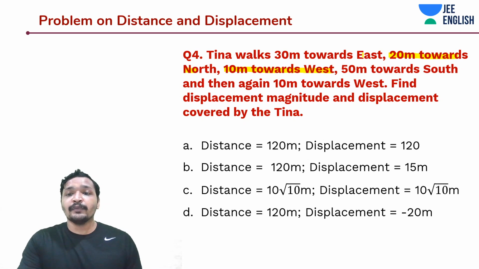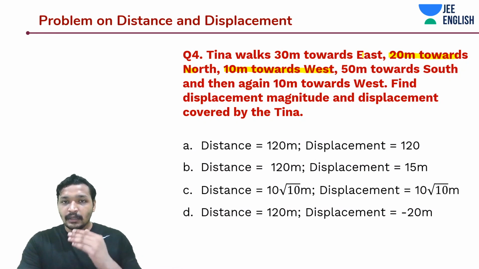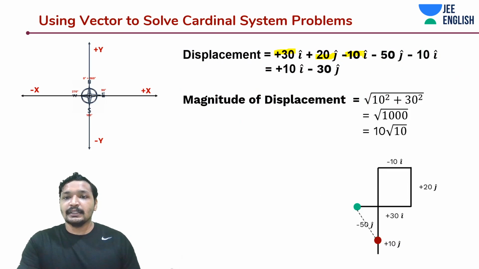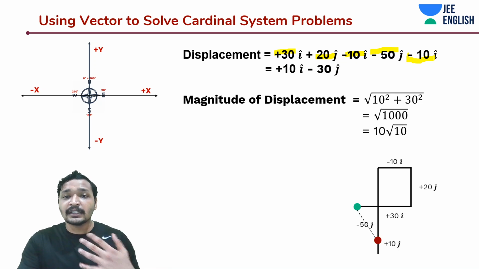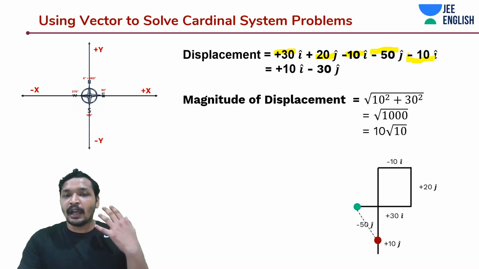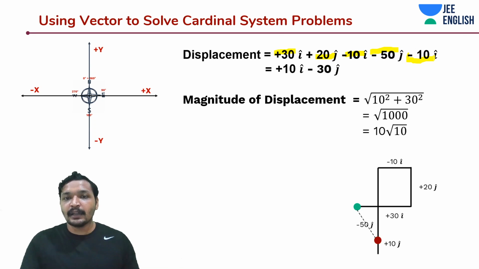South means negative y direction and west is negative x direction. So it's minus 50 j cap and minus 10 i cap. This would have been the fastest way to do it in your exam. Did you realize that vectors made our life so easy?